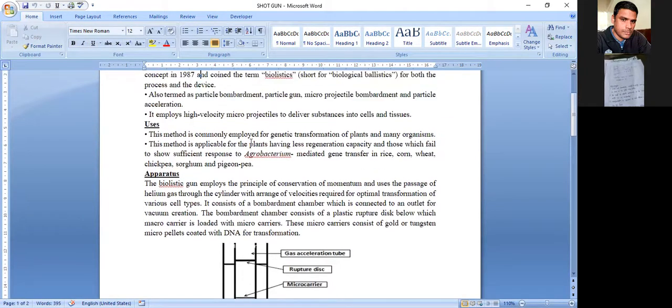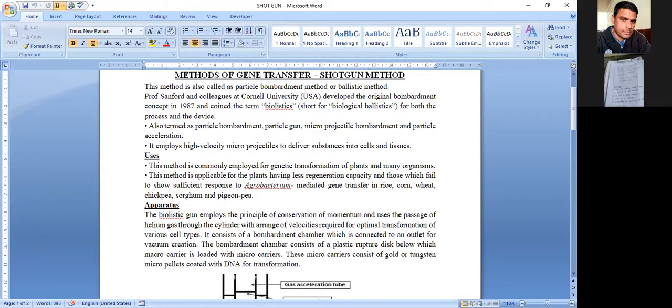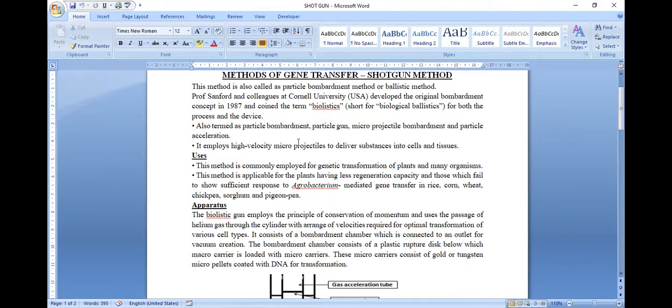So in continuation with the previous topic, what was that topic? Cloning of mammals. In cloning of mammals, we are taking two different animals. From one animal cell we take just the nucleus, and from the other animal we take the ovum.